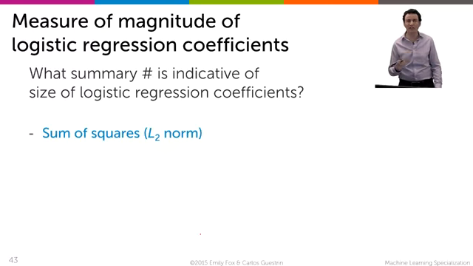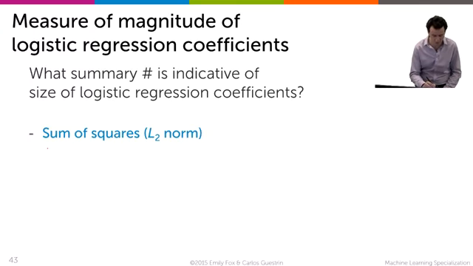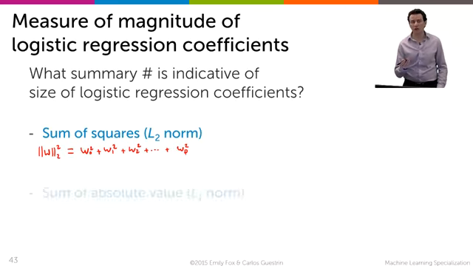And there are different metrics for magnitude of coefficients, just like we explored in regression. There's two that we're going to use in this module. One is the sum of the squares, also called the square of the L2 norm, and we're going to denote it by the norm of w, squared. It's something very simple: the square of the first coefficient plus the square of the second coefficient plus the square of the third coefficient and so on, plus the square of the last coefficient, w_D squared. That's if you use the L2 norm.